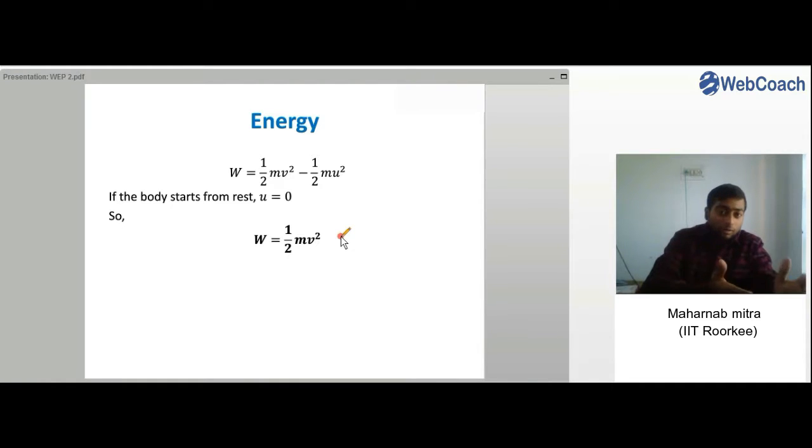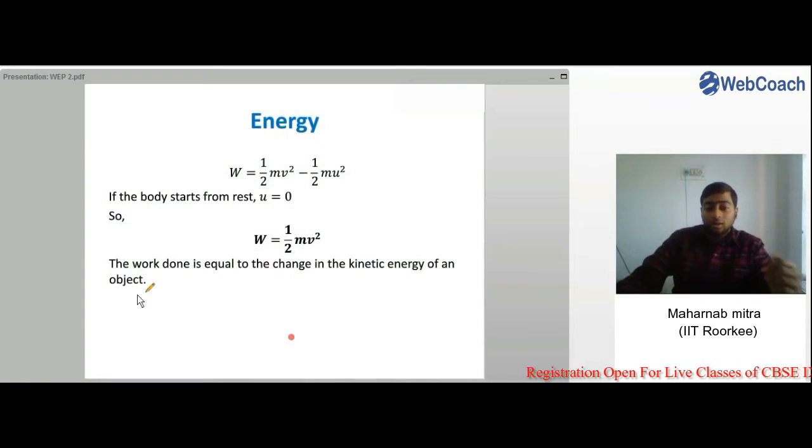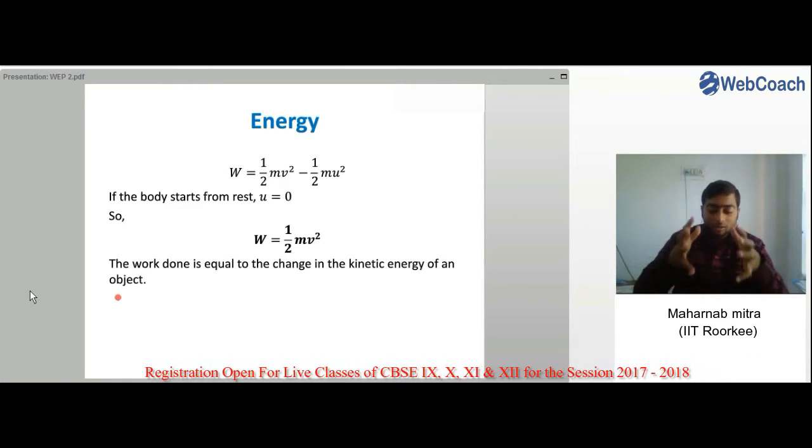The entire work done on the body to make it move to a velocity v had been converted entirely to the kinetic energy of the body. Or in other words, we can say work done is equal to the change in kinetic energy of an object,